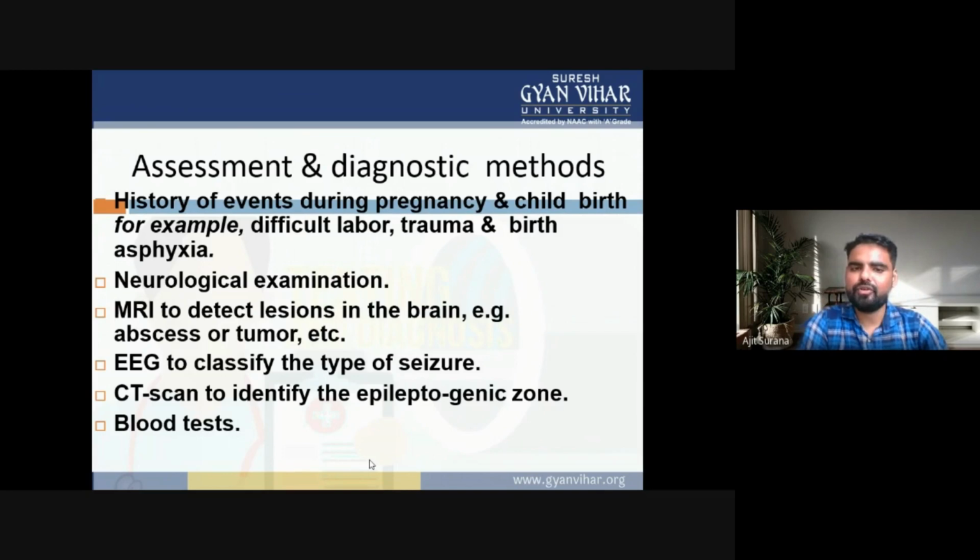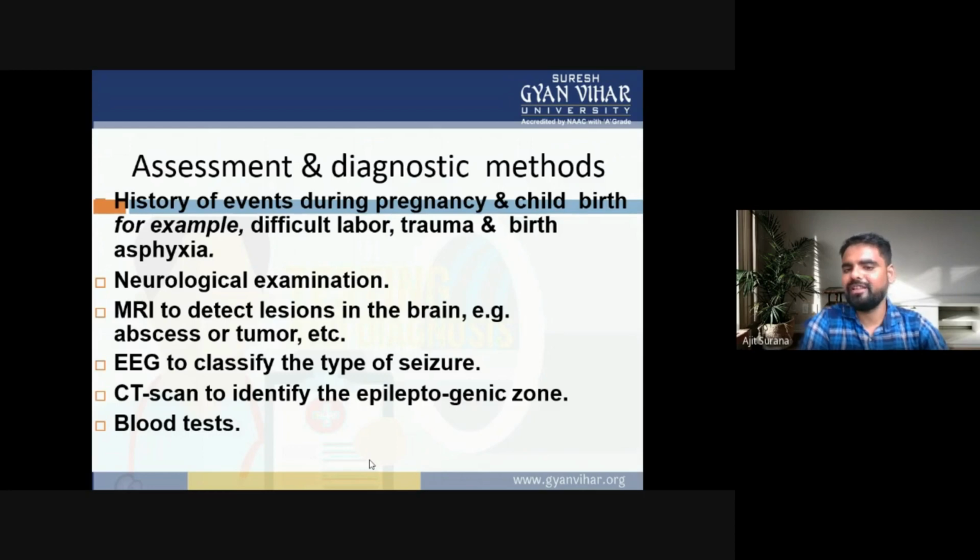Neurological examination of the patient. MRI to detect any lesions in the brain, for example abscesses or tumor, etc. It is easy to classify the type of seizures. CT scan to identify the epileptogenic zone, or blood test. These are the assessment and diagnostic methods for epilepsy.